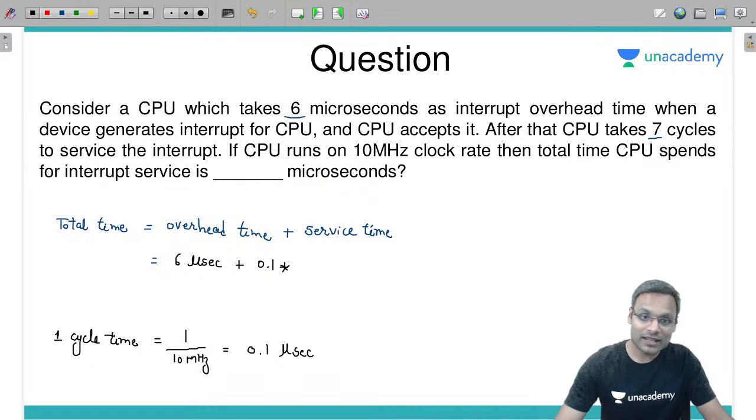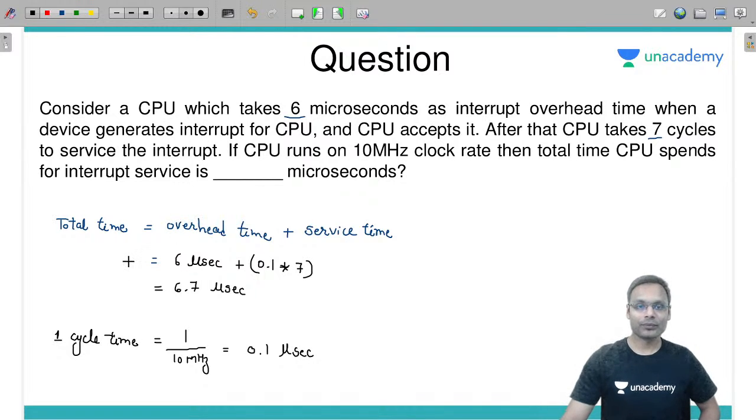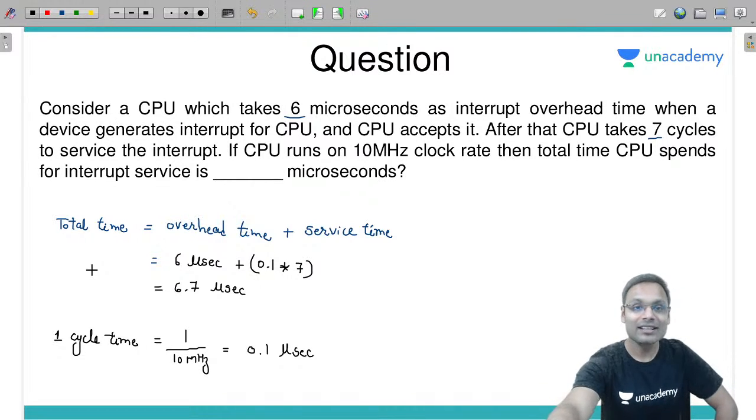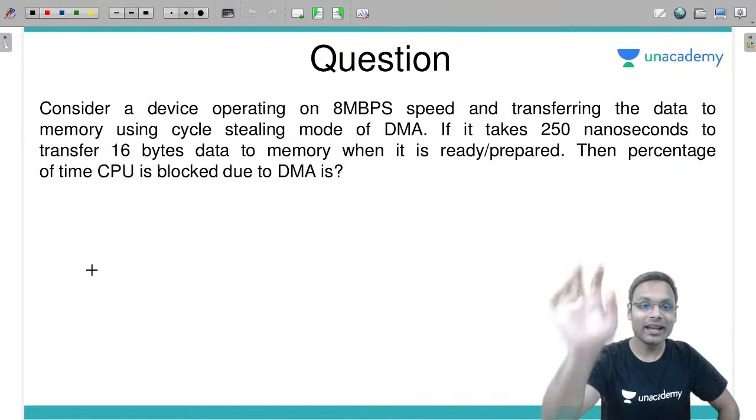Such 7 cycles are required for the service. Total is 6.7 microseconds is the total time. Got it? Understood that? If you understood that, keep writing yes, no, anything so that I can understand that you are understanding. समझना जरूरी है.